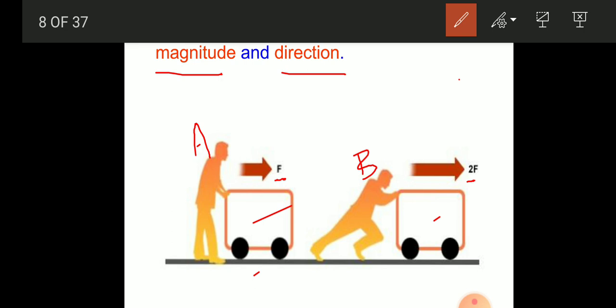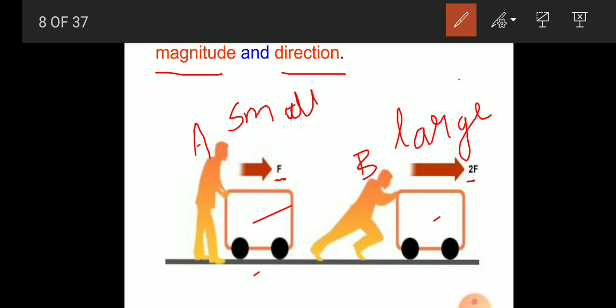So here the force involved, you can see the force applied by A is small, a smaller force. In the second case, the force applied is large.